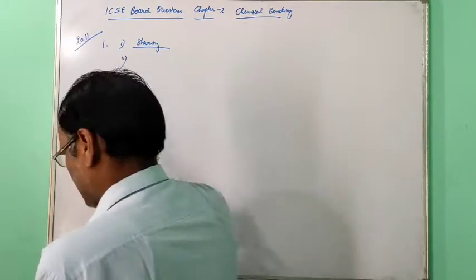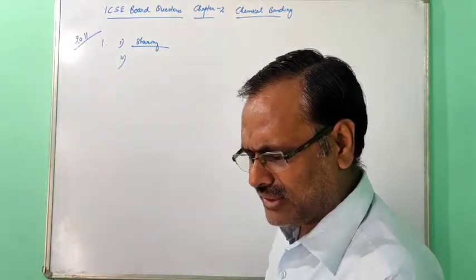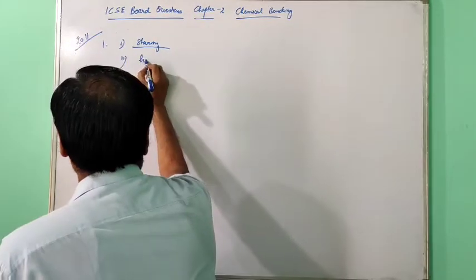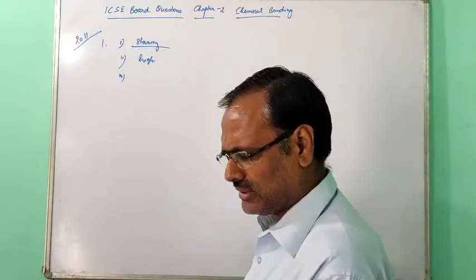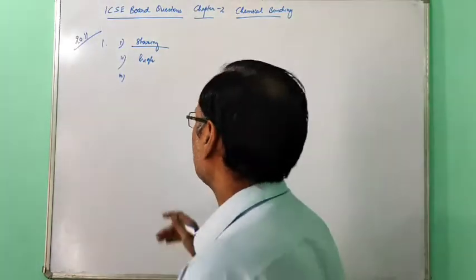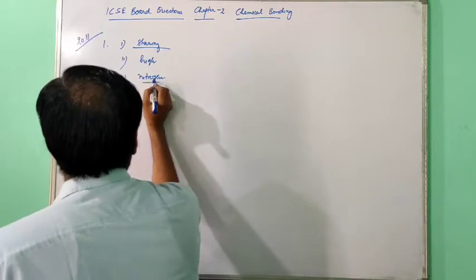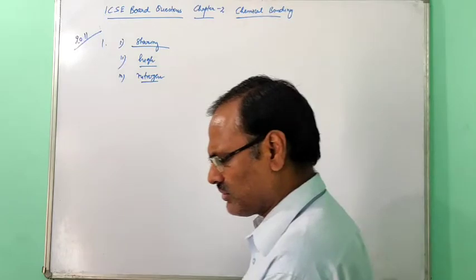The second one: do electrovalent compounds have low or high boiling points? Your answer will be high. Now the third one: a molecule that contains a triple bond. Here it is nitrogen. So this 2011 first question is over.